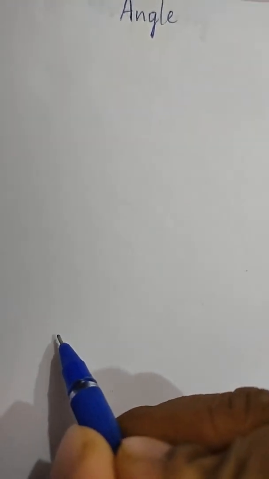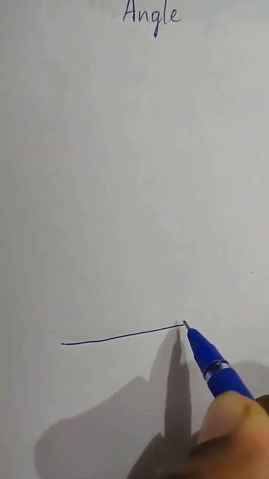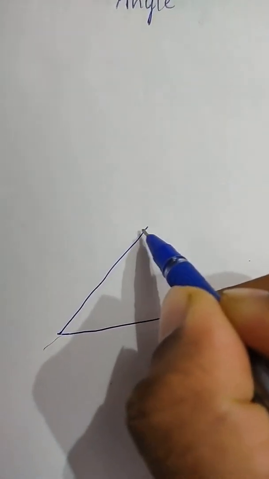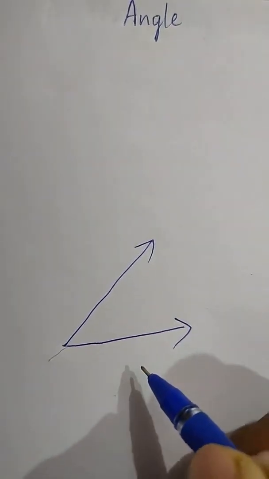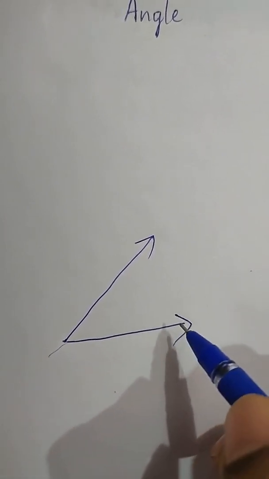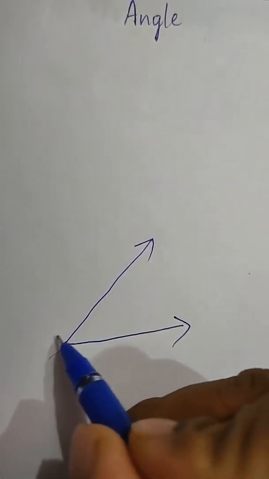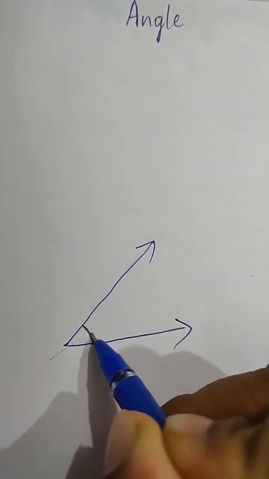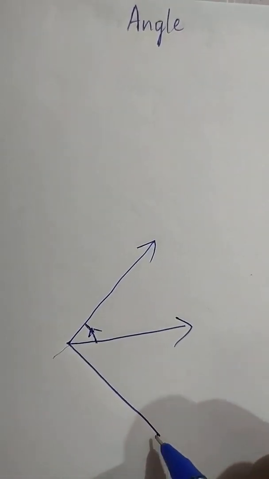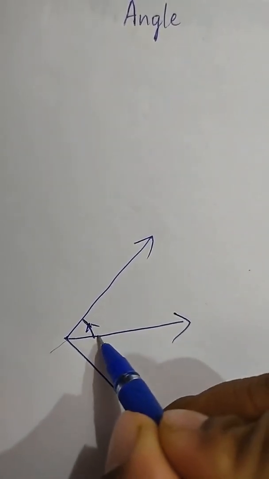What is an angle? An angle is formed by two rays. This is the initial ray, this is the terminal ray. The formation of two rays is called an angle. The initial ray is a fixed ray. The terminal ray means the moving ray. The terminal ray moves in either a clockwise or anti-clockwise direction. The formation we call an angle.